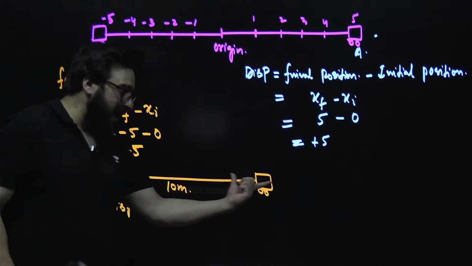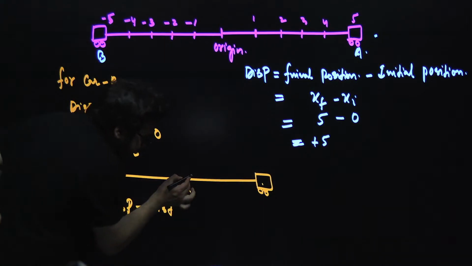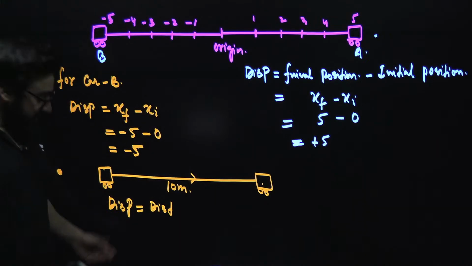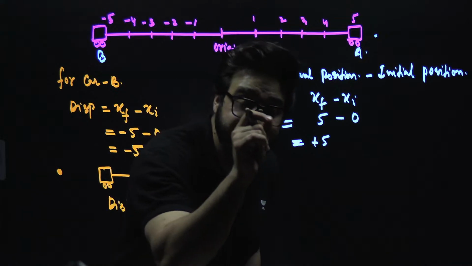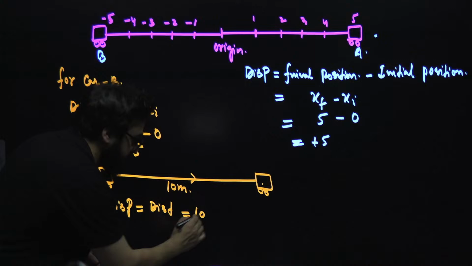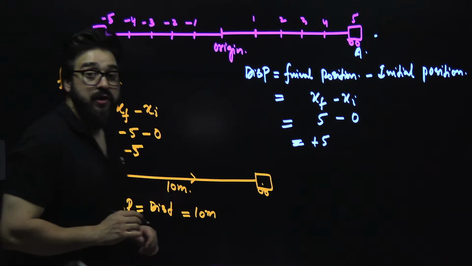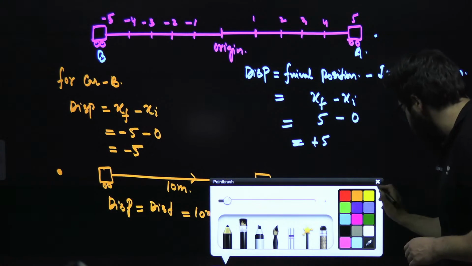Distance is the actual path covered. Why? Because the particle is moving along a straight line only. In this case, distance and displacement are exactly the same, both 10 meters. So you mention this point here.